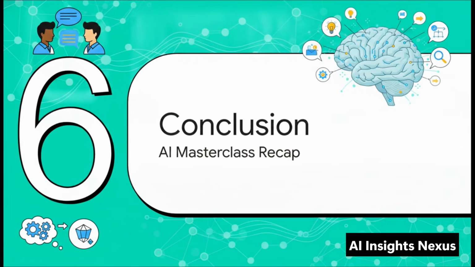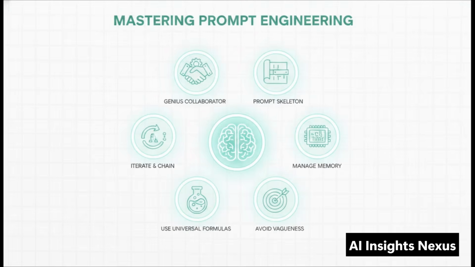And that brings us to Section 6, Conclusion. Let's do a quick AI Masterclass recap. If you take away just one thing today, let it be this. Mastering AI isn't really about being super technical. It's profoundly about mastering clear, structured communication. Let's lock in these key takeaways.